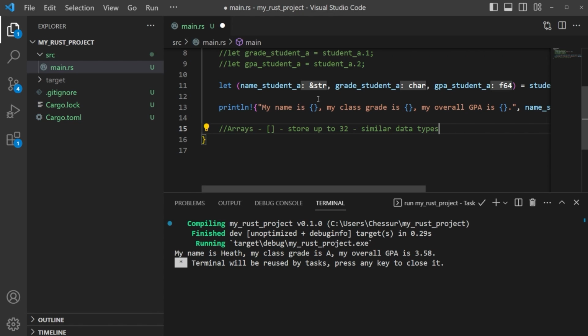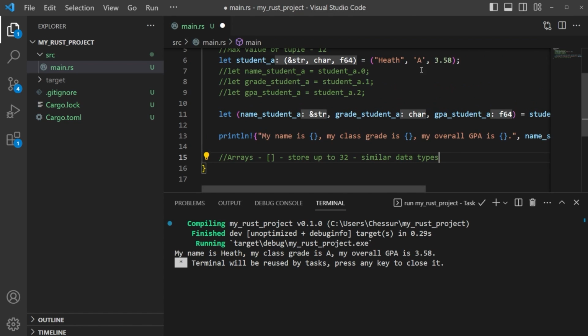Where you saw the tuple, we have different data types in here. With an array, we have to have similar data types. And the reason for arrays is because they are actually better at processing many values really quickly, provided all those values are the same data type. So let's take a look really quick at what an array looks like.